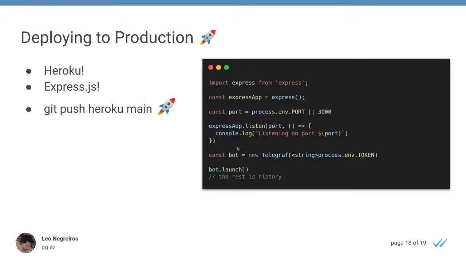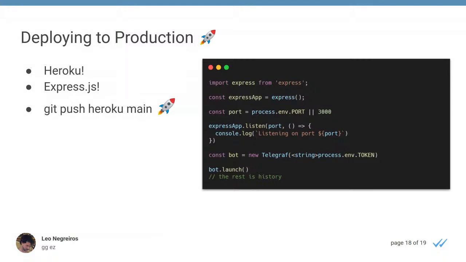And then we have deploying to production. I was worried about it when I started. I thought it would be a long struggle, but it was actually very, very easy. It was basically just adding Express to the project and setting a port for it to listen. And that's it. Then I pushed it to Heroku and it was online. Just like that, just like magic. It was very, very nice.